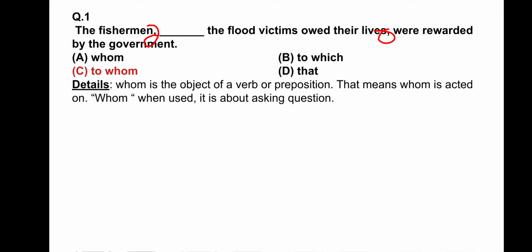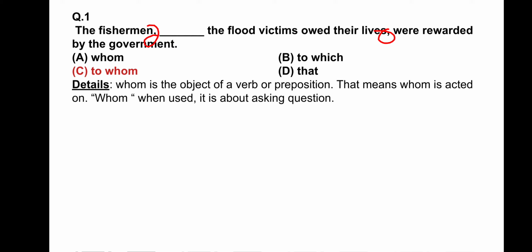There are several thousands of fishermen, but only a few fishermen who served during the flood. The flood victims owed their lives to those fishermen, right? So those fishermen were rewarded by the government.